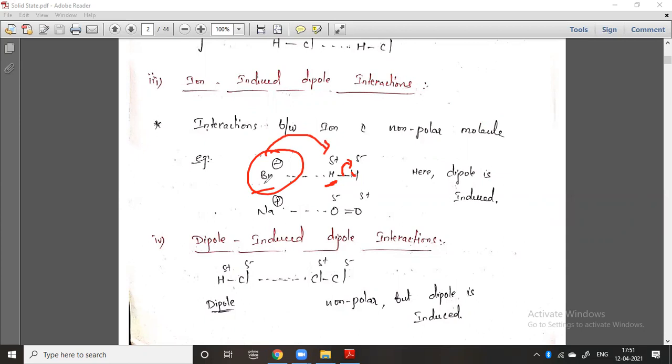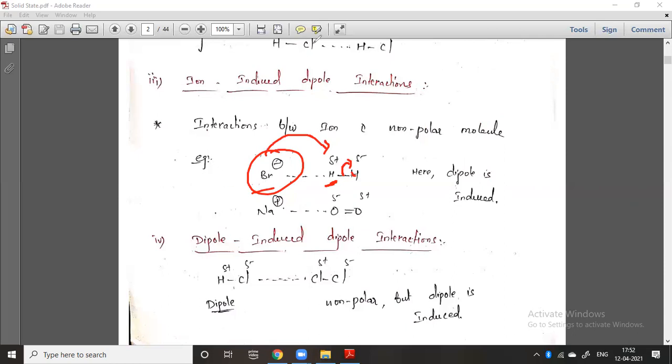We have to consider this interaction also, because this type of interaction decides the physical state of matter. You can take any particular molecule, and it can behave as a solid, gas or liquid. It depends on two factors: one is temperature and pressure, and the second is the dipole moment. Whatever these interactions are, they are intermolecular forces of attraction, which are van der Waals forces. Hence we are considering all these interactions.